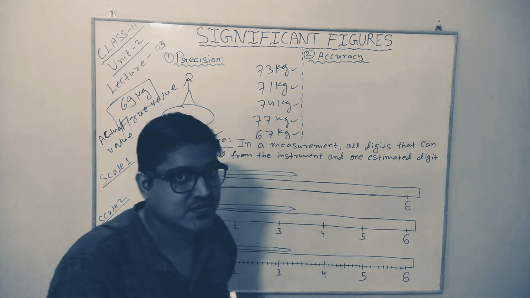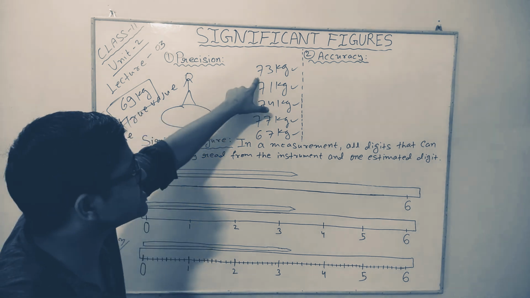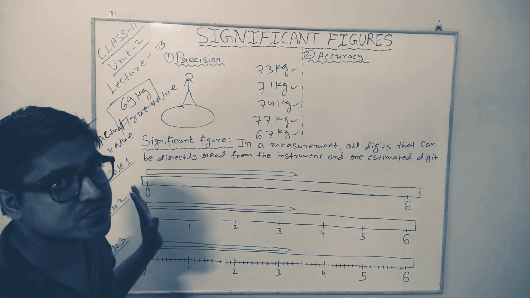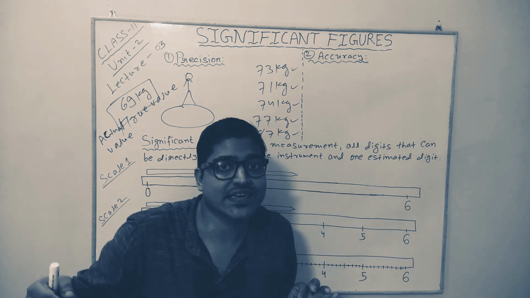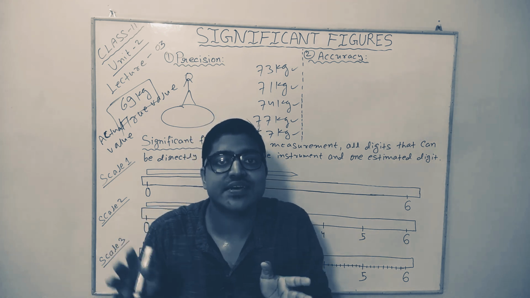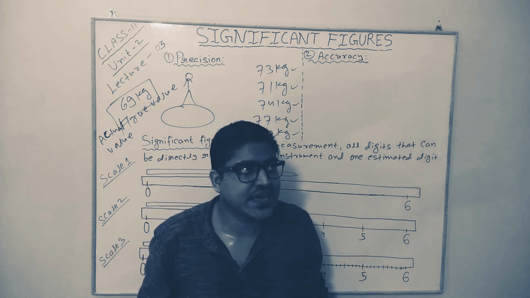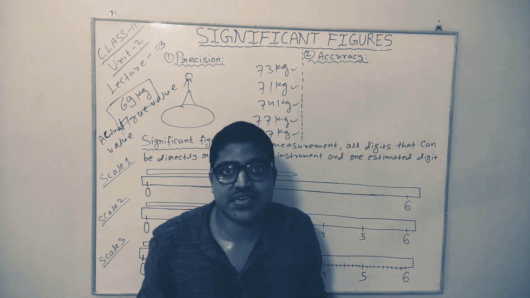Clear? So precision has nothing to do with how close or far your measured values are from the true value. If you are measuring the same true value of a physical quantity again and again, that too under similar conditions, right? When I say similar conditions, I actually mean conditions like pressure, temperature, humidity, vibration present in the surrounding.